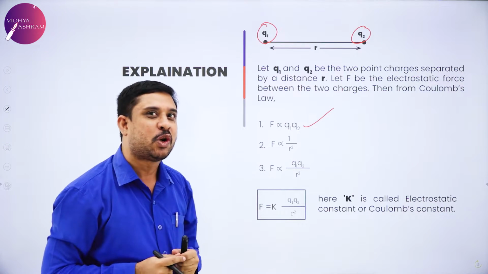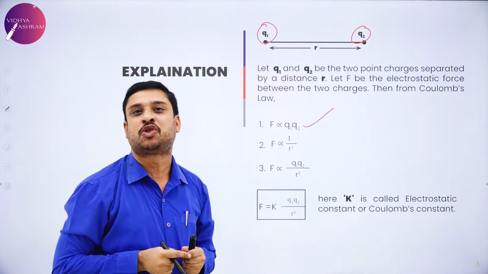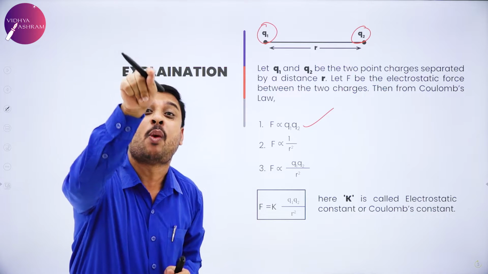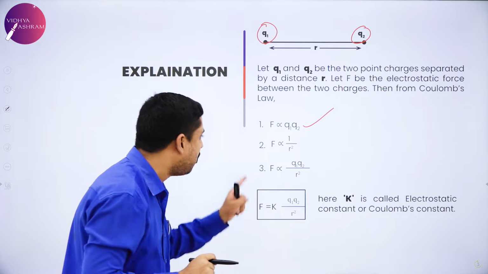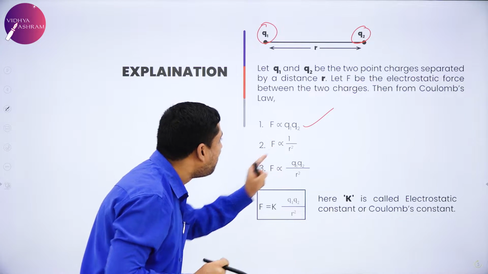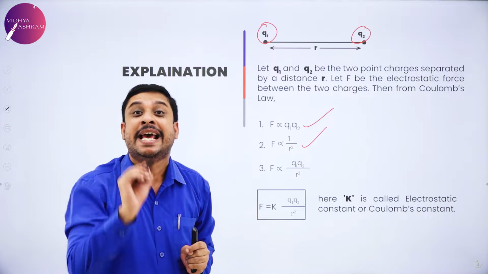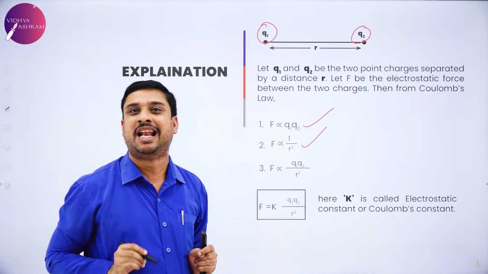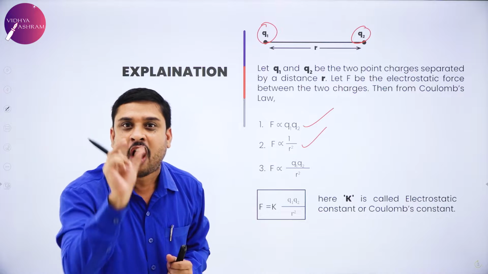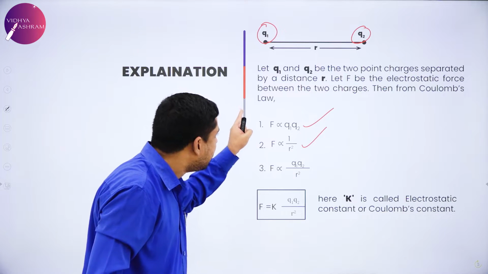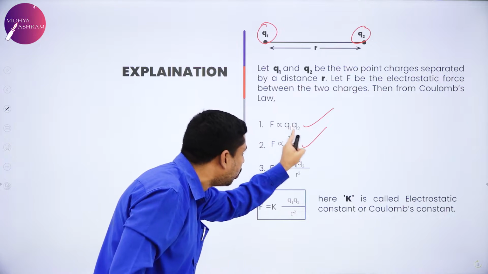And the same electrostatic force is inversely proportional to the square of the distance between the two charges. Therefore, I write F proportional to 1 divided by R square, inversely proportional to the square of the distance. So the first part of Coulomb's law says F proportional to Q1, Q2.